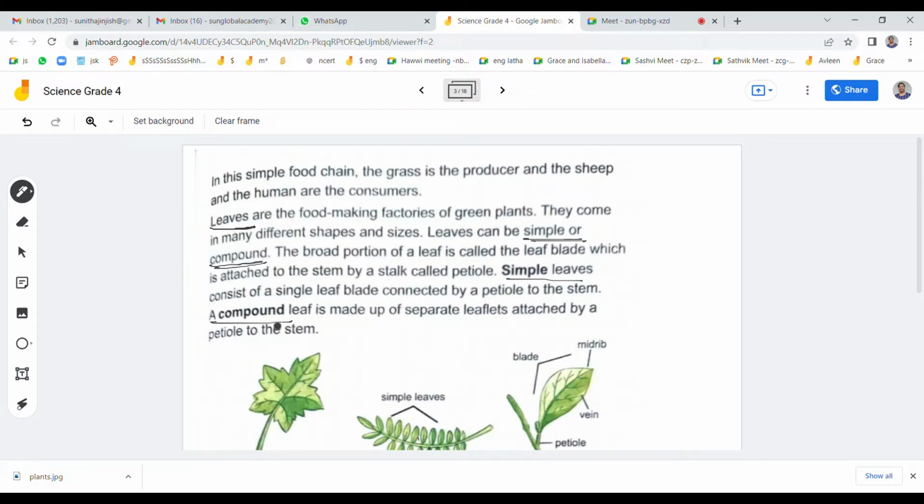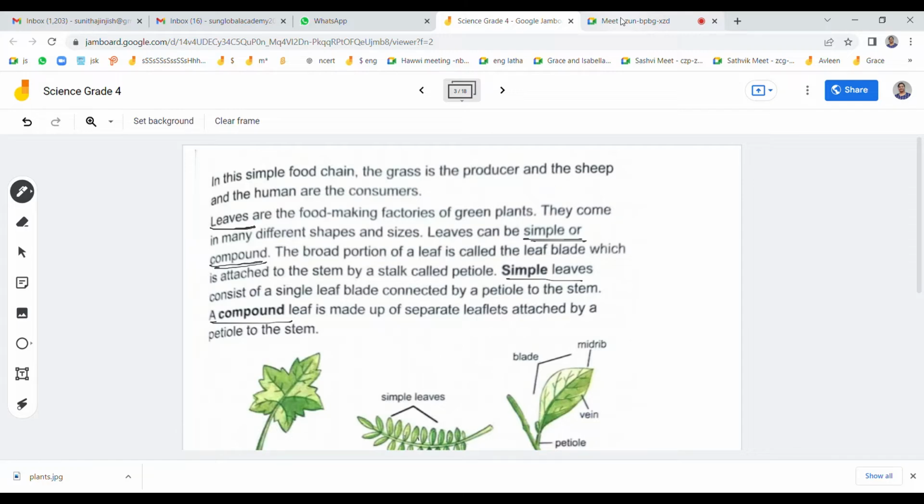What's a leaf blade? Leaf blade is the center part. And what is the petiole? Petiole is the part that connects the stem and the leaf. From the stem only the leaves will come out, right? That part is called petiole.